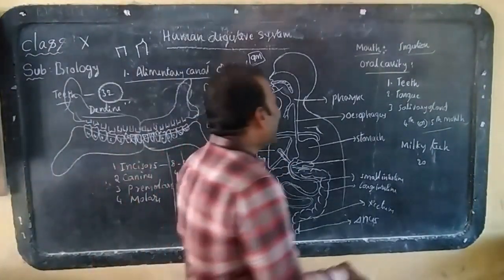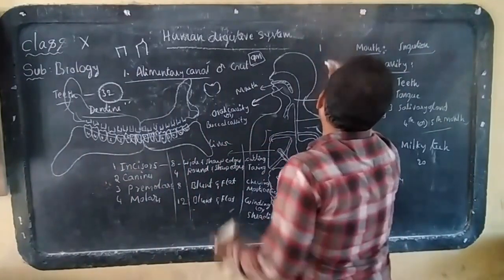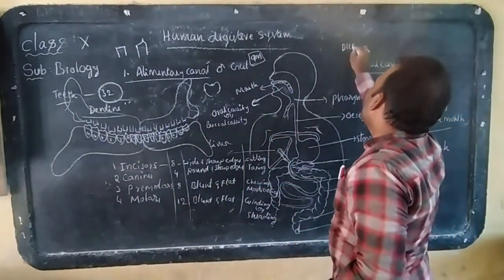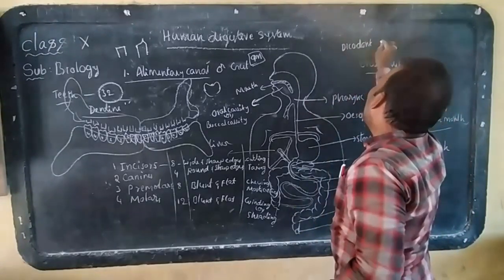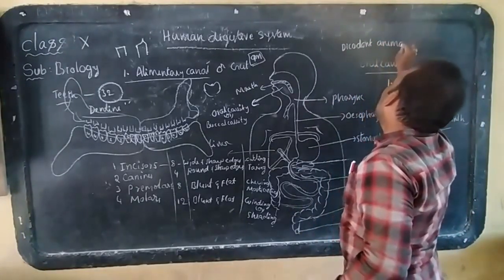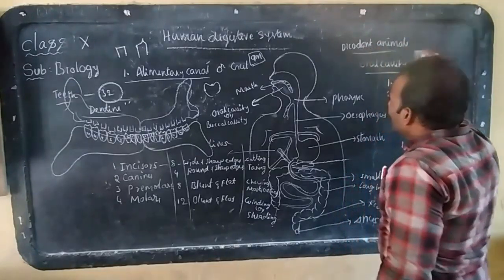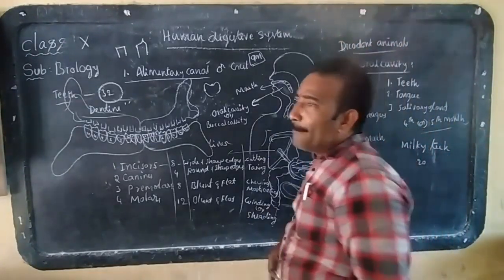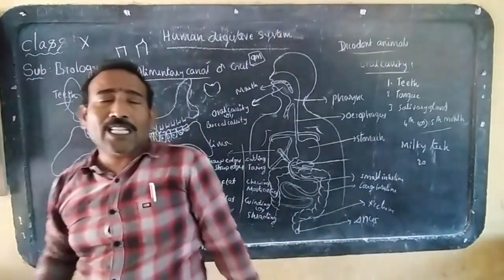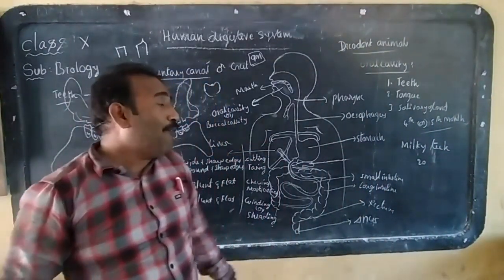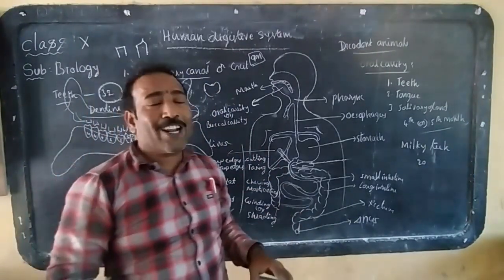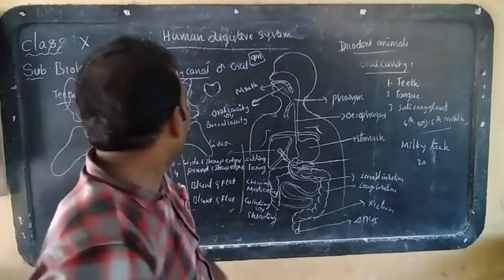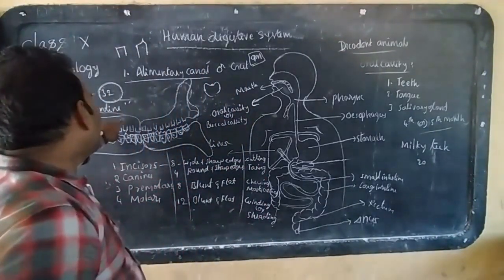That's why the human being is a diphyodont animal. Why? Teeth are formed twice in the human being. What teeth are formed first? They are called milky teeth. And what teeth are formed after the milky teeth drop? They are called permanent teeth.